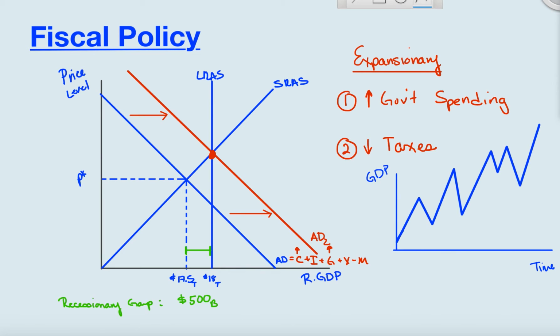Now, automatic stabilizers are when there's no bill that needs to be passed by the president and Congress in order to fix the problems with the economy. These are things that are built into our economy to make it so that when we are in a recession, it's not as bad as it could be.